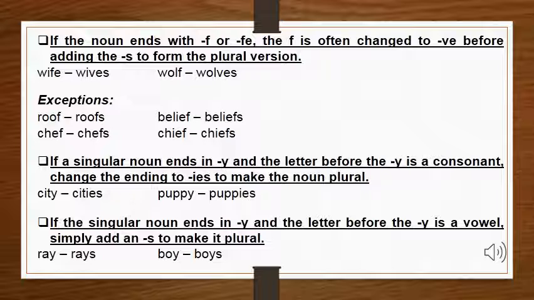Here, if your singular noun ends in y and the letter before y is a vowel, then we will simply add an s after the y. Here we will not remove y. As you can see in the examples, ray becomes rays and boy becomes boys.